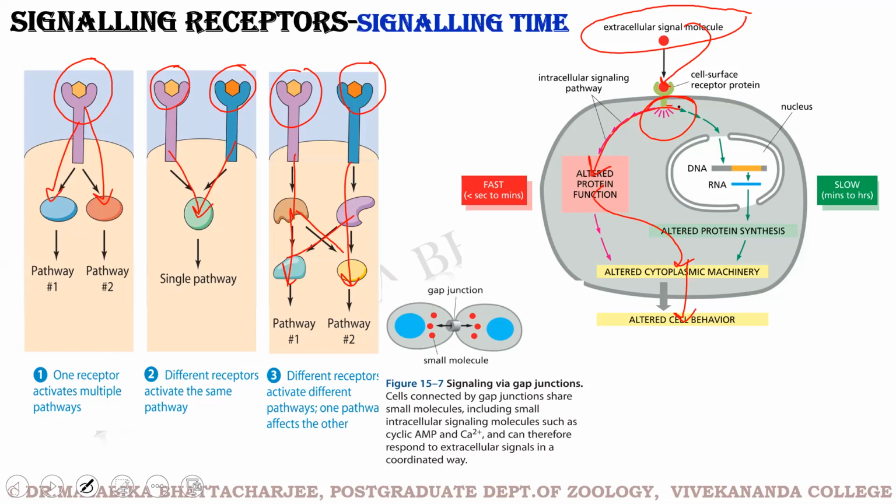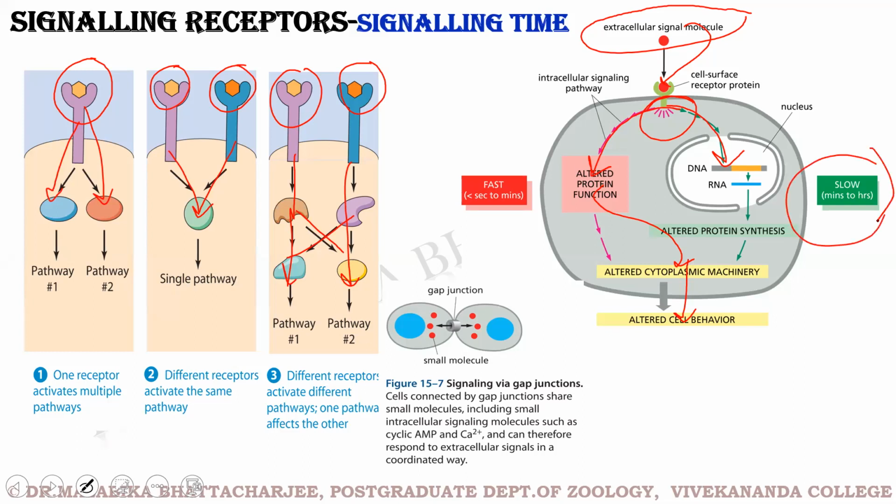So when DNA is required to generate a response, a portion of a gene will be activated, transcribed and translated. So this is a slow process.